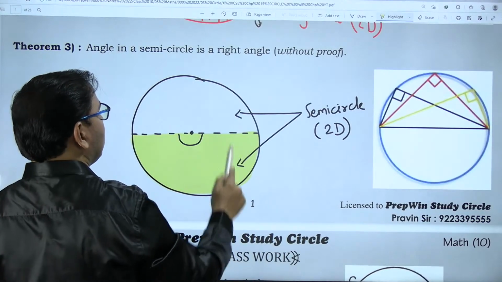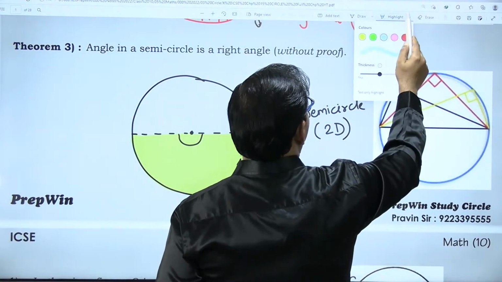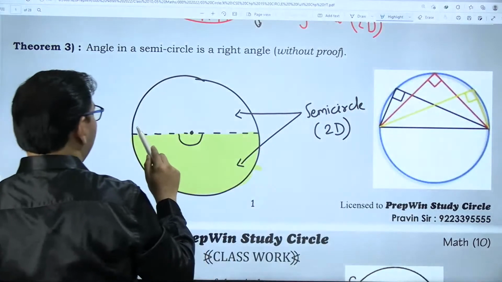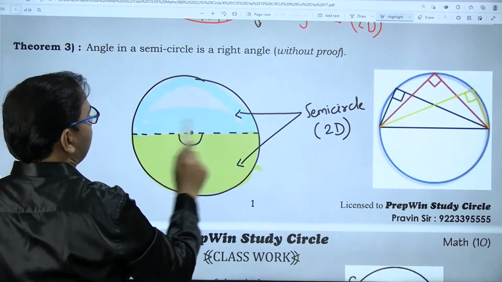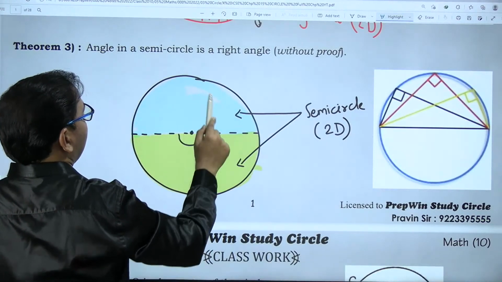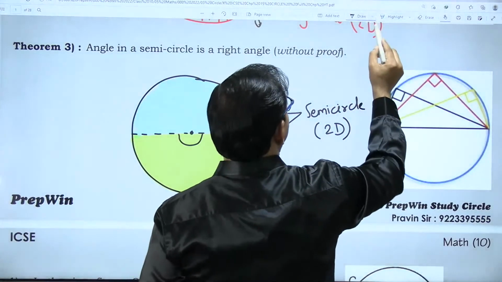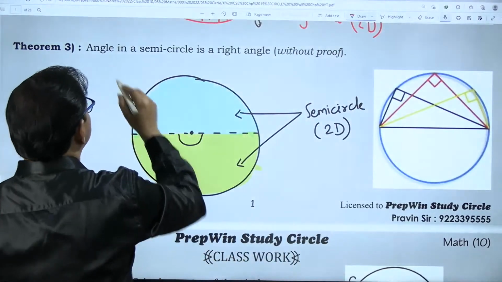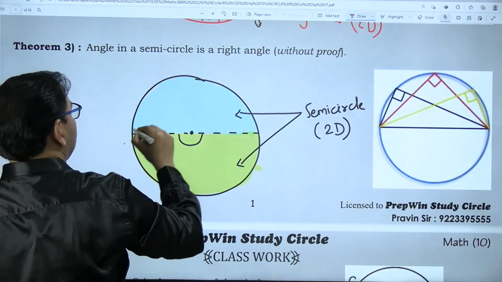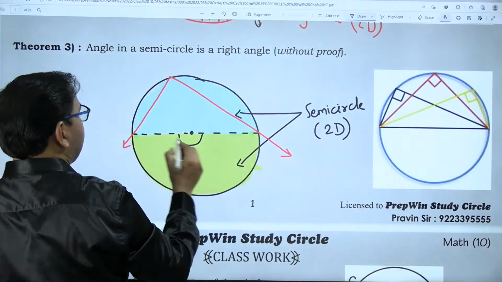The circle is divided into two halves, so we have two semicircles. One I am showing with yellow and the other with blue. According to this theorem, any angle in a semicircle is a right angle.